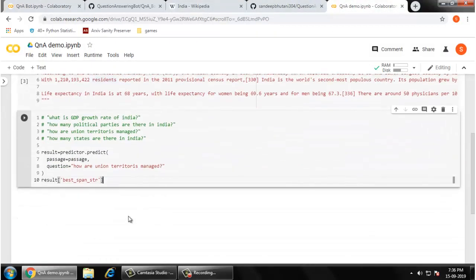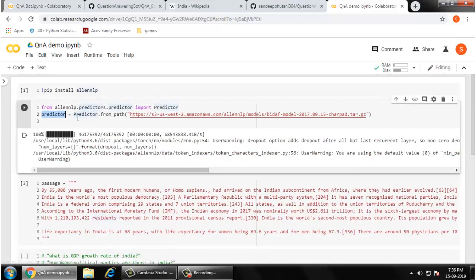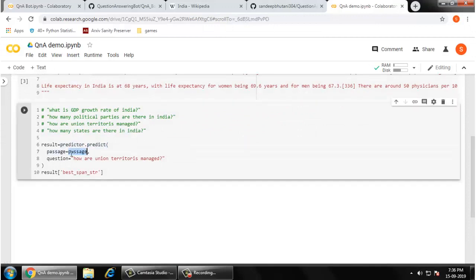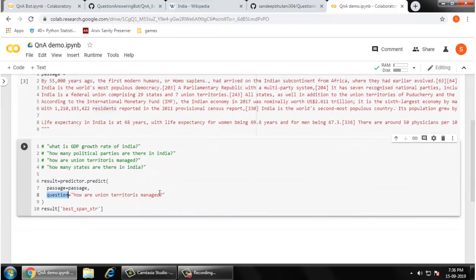I will simply start asking questions from this model. So the predictor that we have already created here, predictor dot from path, dot predict, I'm going to supply the passage that I've written here and the question that I'm going to ask. Whatever the result variable is, I'm going to print the best span string to the console. To save time for this video, I have already tested some of the questions. Let me ask these questions one by one.